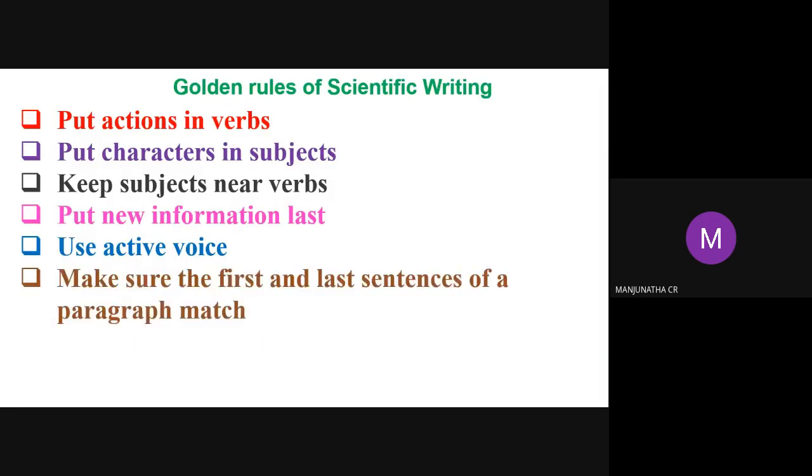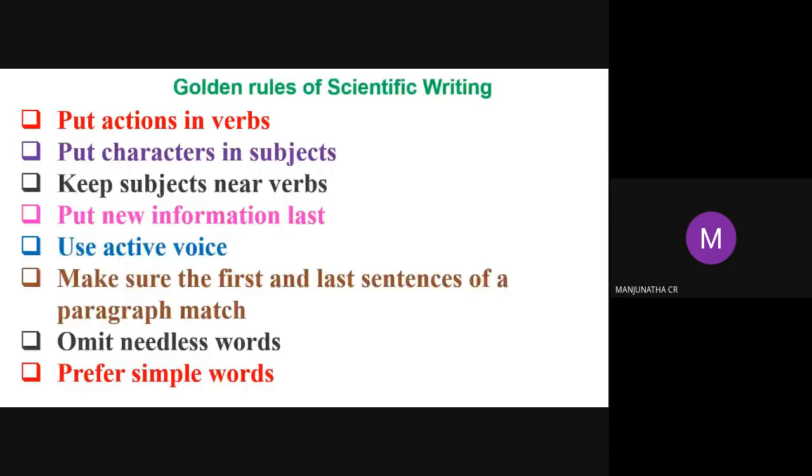Make sure the first and last sentences of a paragraph match. Don't write an irrelevant sentence. There should be a flow between the first and last sentence. Omit needless words. Don't use unnecessary words or make long phrases. Avoid all those things. Prefer simple words. Write in an understandable format, even for a normal reviewer. And use simple subjects. It should not be complex while writing the sentences. It is always a simple subject.